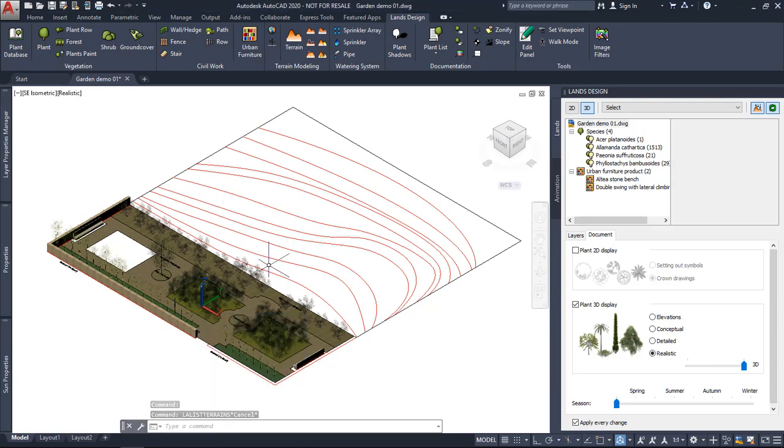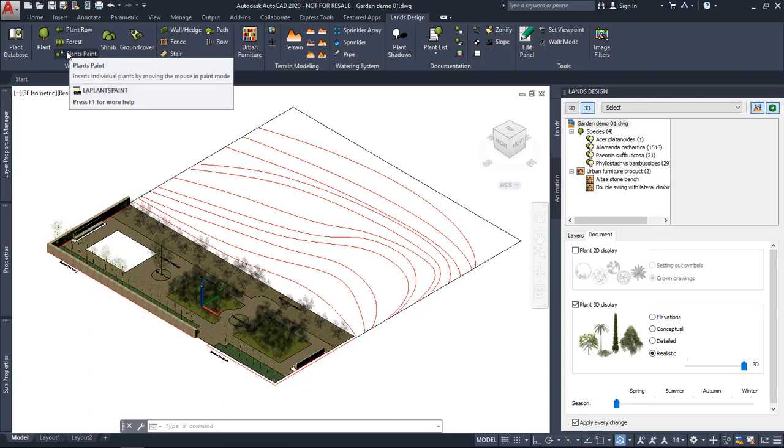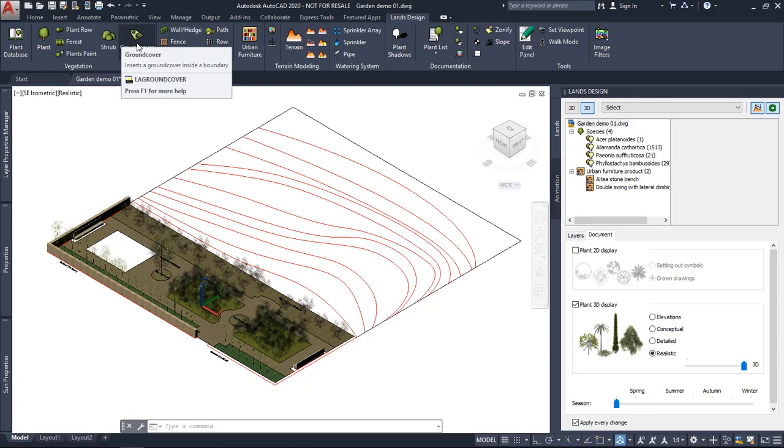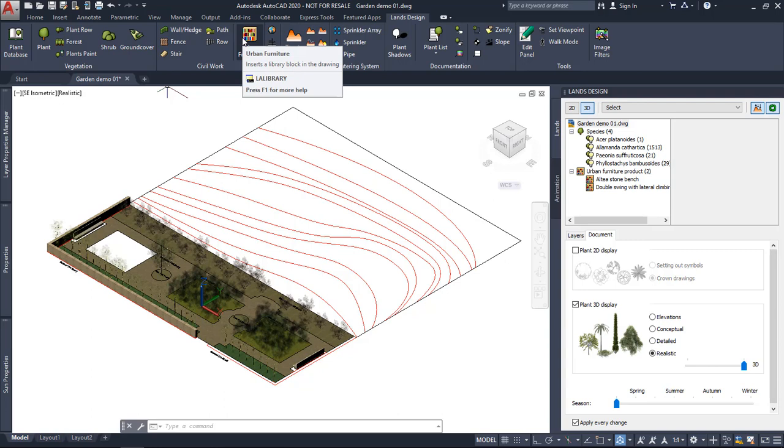Now, we can see here that we have got a command to open the plant database. We'll see that later on. Some commands to insert vegetation elements that can be inserted individually, arranged in rows, in forests. We can insert them in the paint mode, or we can also insert vegetation elements in the shrub or ground cover option. Then we've got some tools for civil work objects, such as walls, fences, stairs, paths or rows of elements that we can search in the block library.